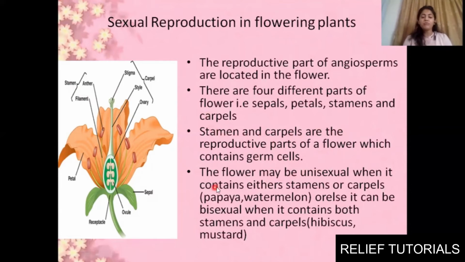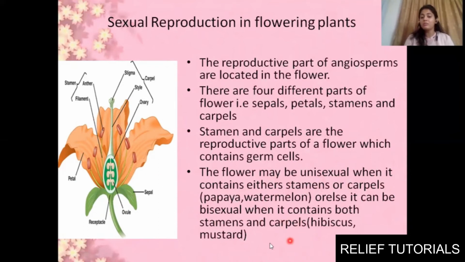Clear? The flower may be unisexual when it contains either stamens or carpels. Okay, now in flowers, at times you can see both the reproductive parts in one single flower. Okay, so they are known as bisexual. Okay, because they'll be having both in one single flower. Here you can see both are present, female as well as male reproductive part in one single flower, so it is known as bisexual.